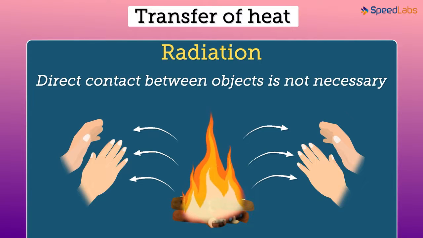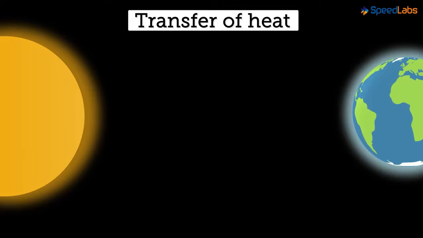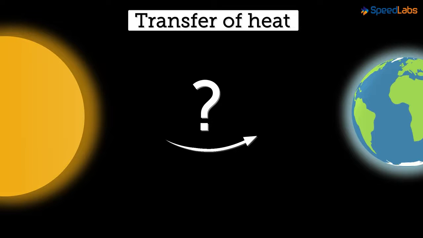Can you think of any other example of radiation? Let's consider the transfer of heat that takes place between the sun and the earth. How does heat travel from the sun to the earth? Are they in direct contact with each other? No, there is no direct contact between the sun and the earth.